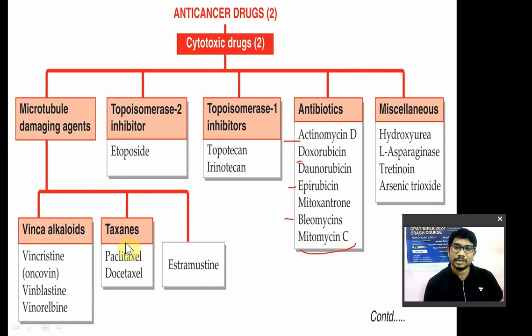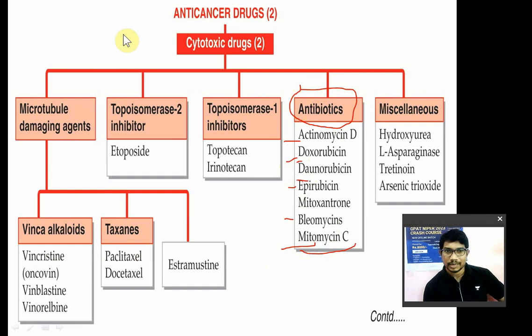A for actinomycin D, B for bleomycin, C for mitomycin C, then D for doxorubicin, daunorubicin, E for epirubicin and mito for mitoxantrone. Okay? So you can remember these anti-cancer antibiotics by one trick known as ABCDE. जो लिखा है आपने पेपर पे उसको मिटाओ.